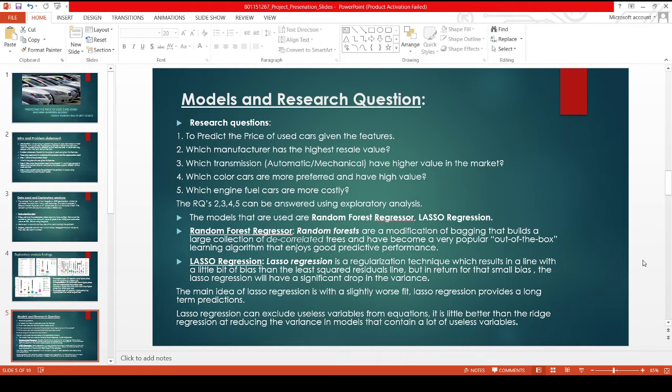Whereas lasso regression is a regularization technique, where we introduce a little bias in the model so that we get a significant drop in the variance. There are other regularization techniques like ridge regression, but compared to ridge regression, lasso regression is better at reducing the variance in models that contain a lot of useless variables.